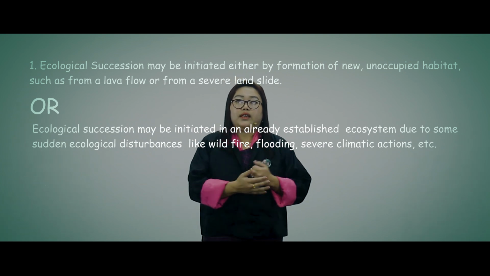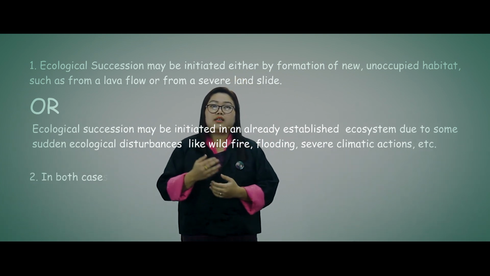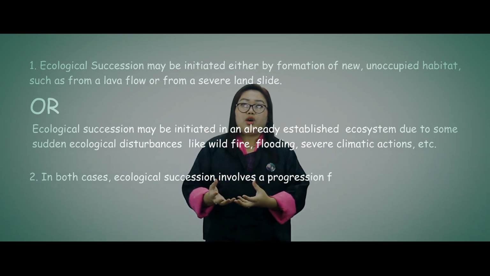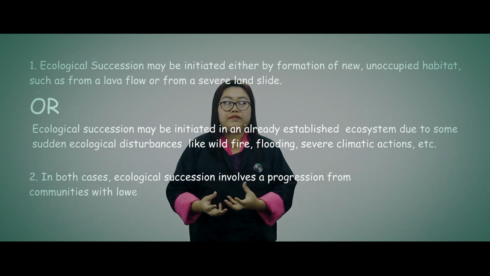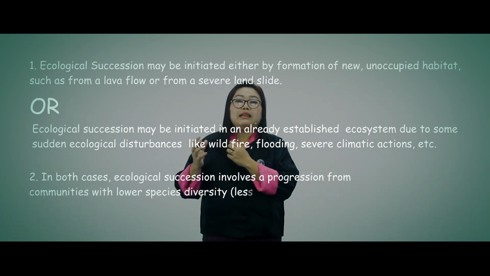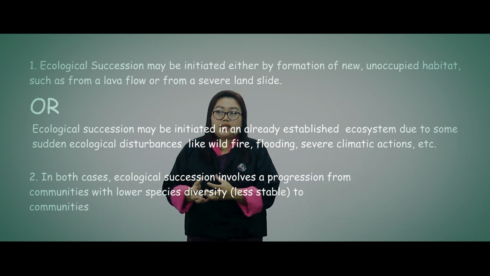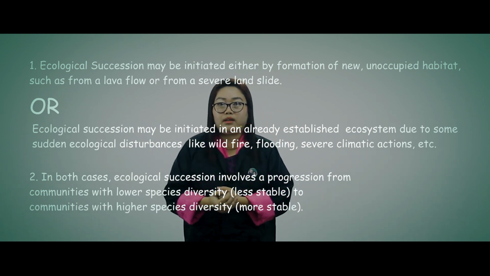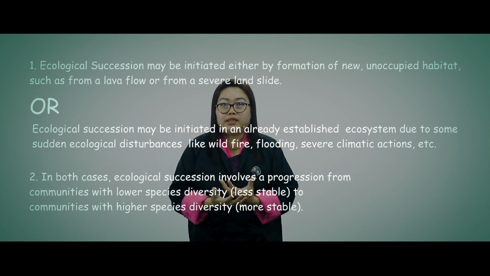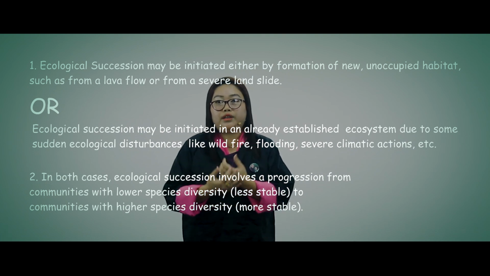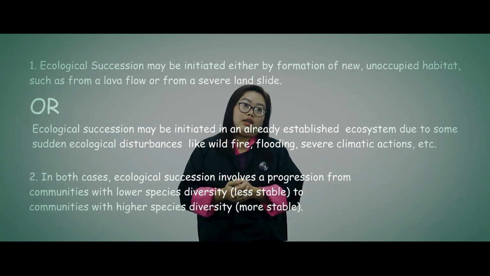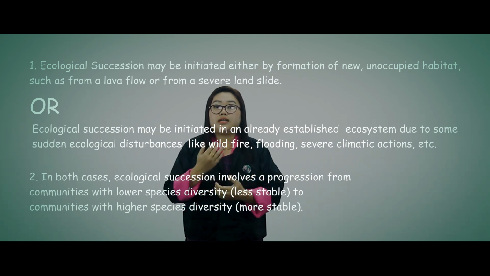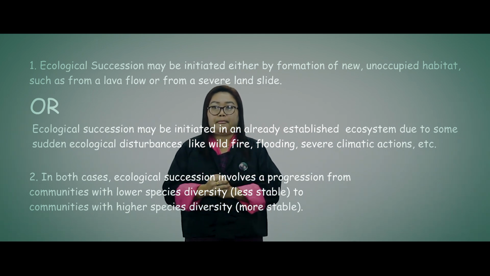So in either of the cases, ecological succession involves a progression of communities with lower species diversity, which may be less stable, to communities with higher species diversity, which may be more stable. Now, when we say more stable community, we are talking in terms of energy flow, we are talking in terms of species interaction, we are talking about a resilient ecosystem.